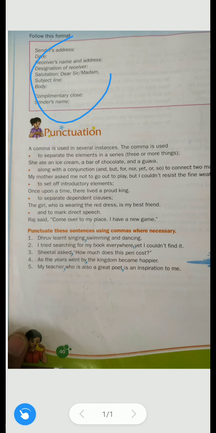And in this lesson, one letter is also given, an informal and formal letter. But we will not discuss it now. I will arrange one separate video on this letter writing, formal letter and informal letter. That time we will discuss the letter writing topic, the format of a letter, and we will take one or two model letters also.